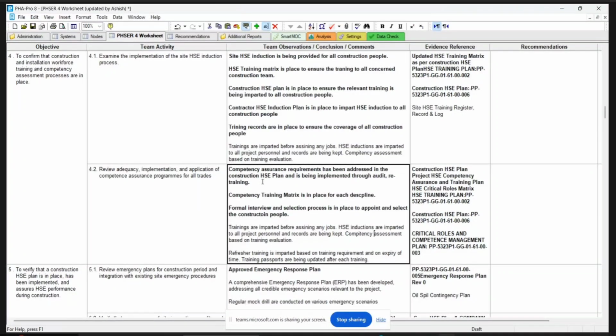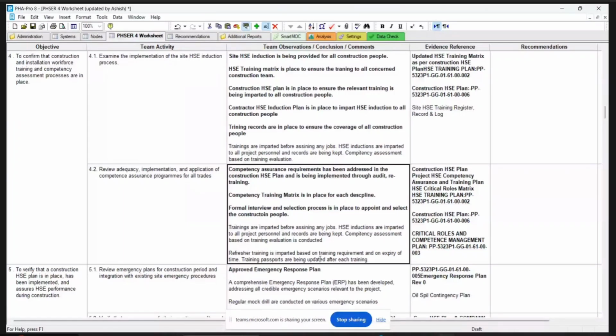Based on training, evaluation is conducted. A refresher training is imparted based on the training requirement and on expiry of the training time. Yes, correct, because you have shown the date. And the training passports, you have a training passport for you. That is the HSE passport. Yeah, HSE passport means training HSE passport.